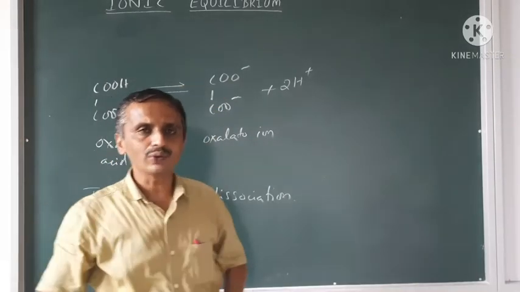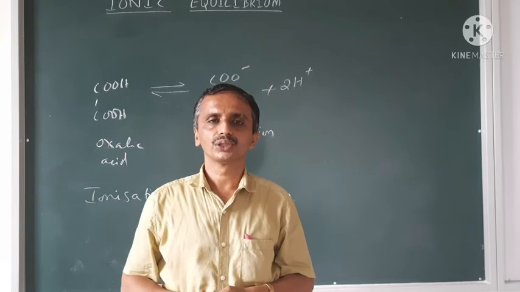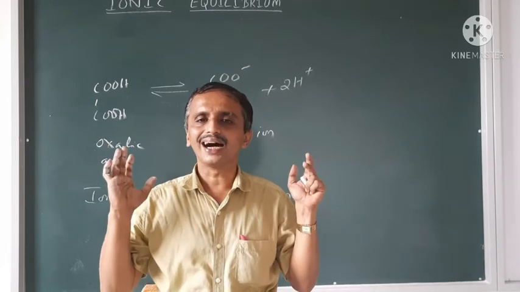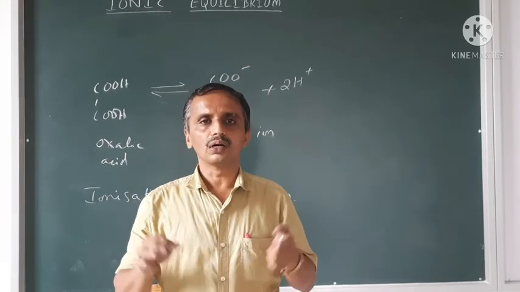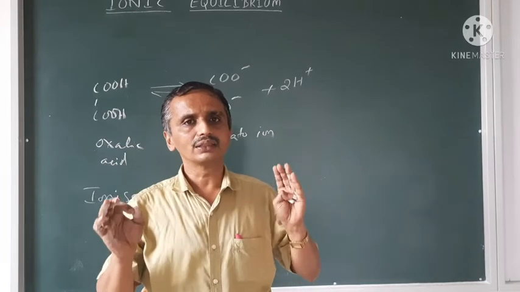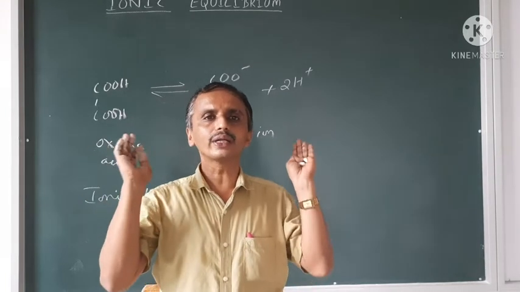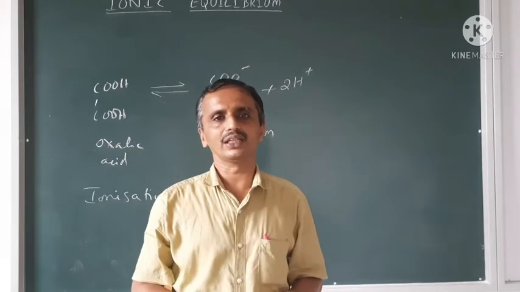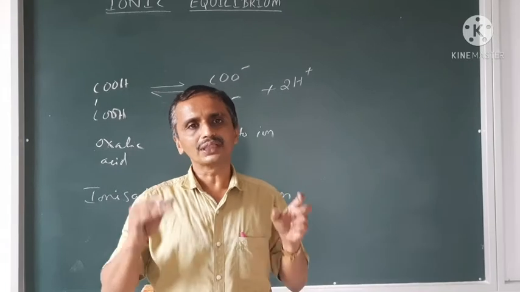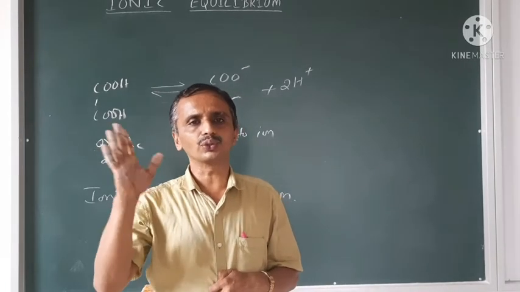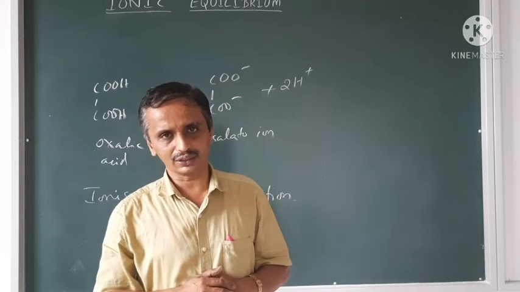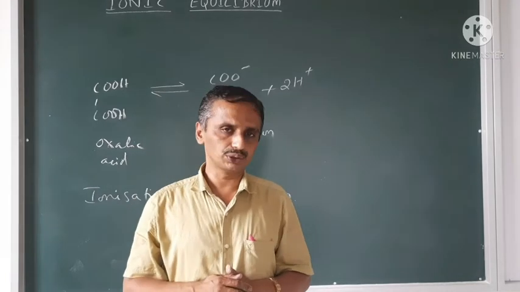And for this ionization process, there is an Arrhenius ionic theory also, or Arrhenius theory of electrolytic dissociation is there. Sometimes they may say, among this, which is not true according to the Arrhenius theory of electrolytes.